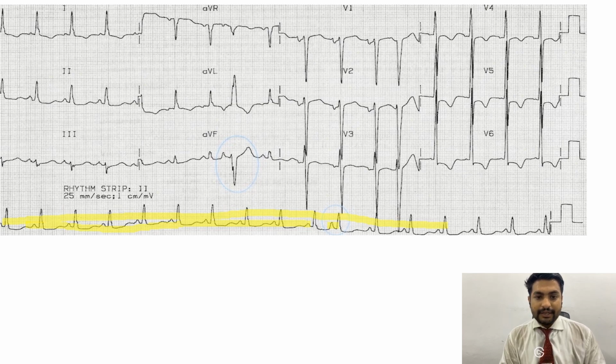Alright, similarly we can see here that this P wave is taller than the rest of the P waves, and then it is followed by a QRS complex that is different in shape than the rest of the QRS complexes. So this is our premature atrial contraction.